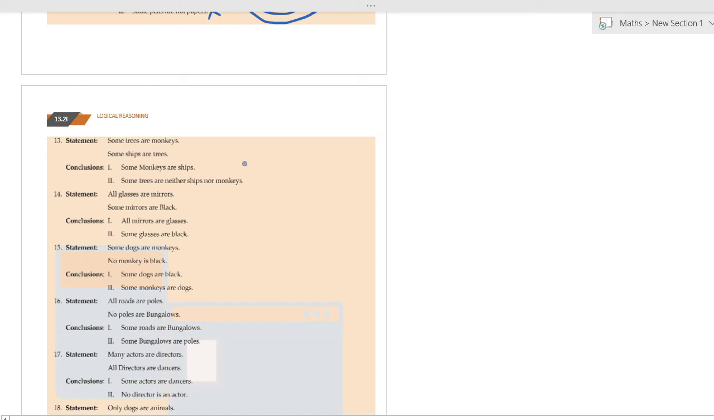Thirteenth one. Some trees are monkeys. Some ships are trees. Some monkeys are ships? They did not give any relationship between ships and monkeys. We cannot conclude like that. And some trees are neither ships nor monkeys? See, neither nor is a negative statement. If the question is positive, the answer cannot be negative. And for ships and monkeys, there's no relationship given in the question. So the answer will be D, neither one nor two.